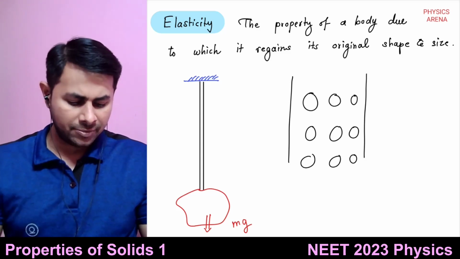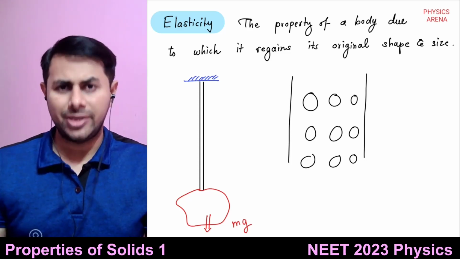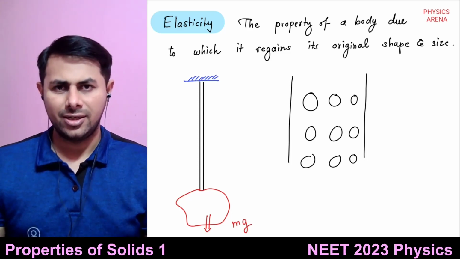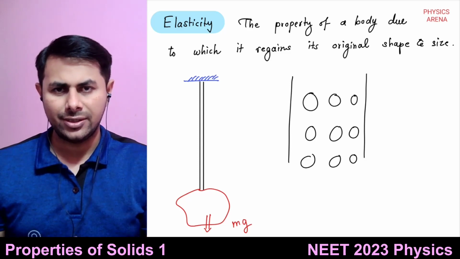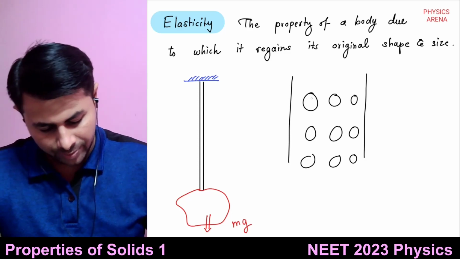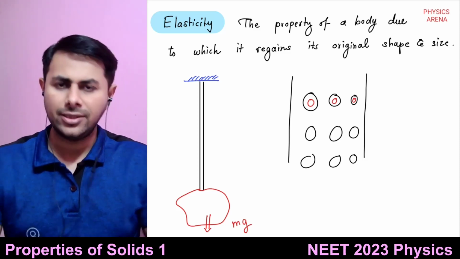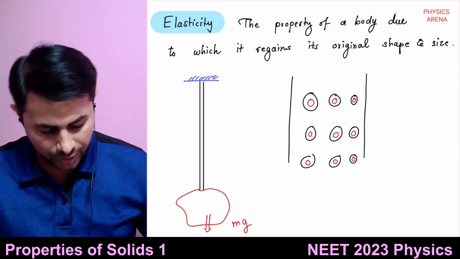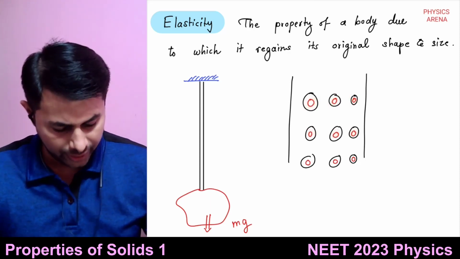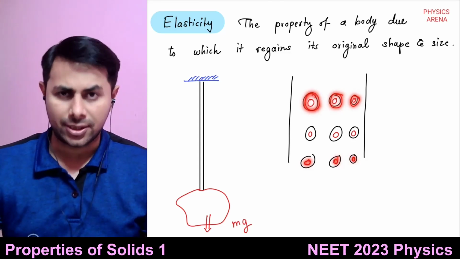And these atoms are separated by a fixed distance. It is known as equilibrium distance. Okay, so why are they separated by a fixed distance? It is the distance at which the electrostatic forces are balanced. We know that atoms are made up of positively charged nucleus and negatively charged electrons. These red circles that I have drawn are the nuclei. These are positively charged, and electron clouds are negatively charged.